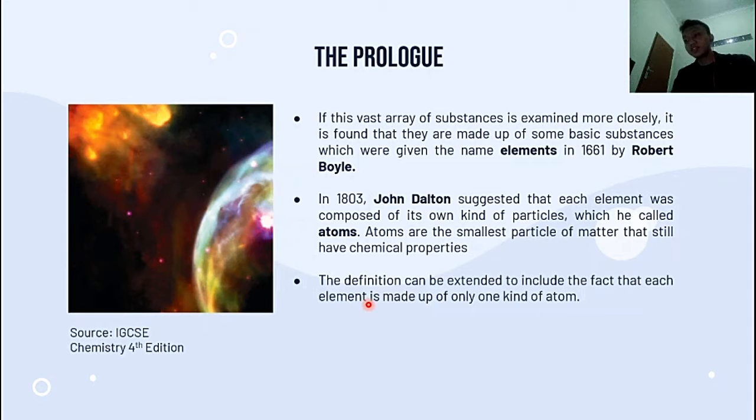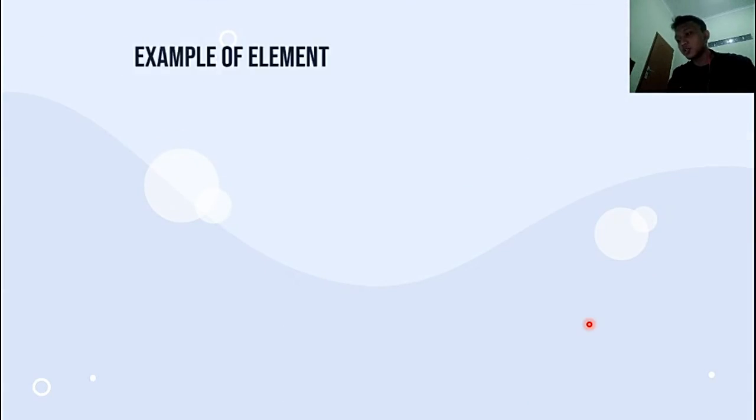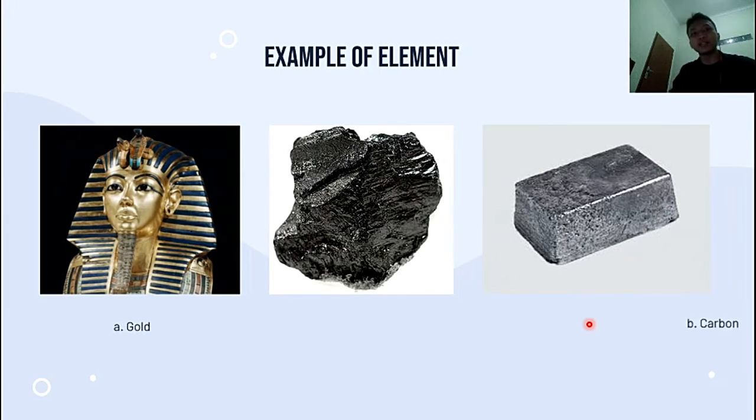The definition can be extended to include the fact that each element is made up of only one kind of atom. Okay, this is very easy for all of you because, as I said again, this is fundamental, so you need to understand this concept. I think that's enough explanation about elements and atoms, and we go next to the examples of elements.